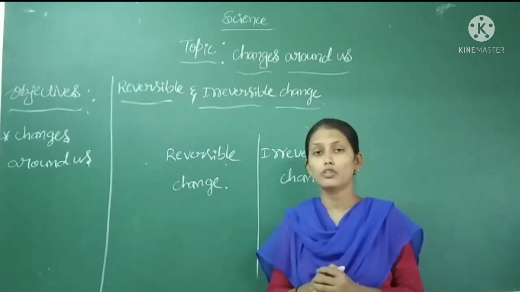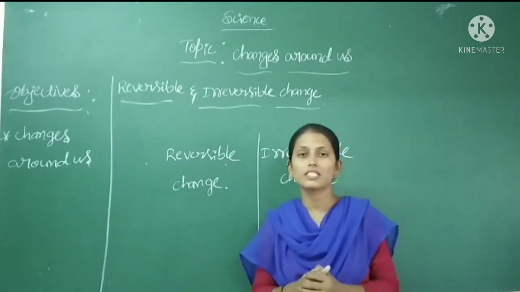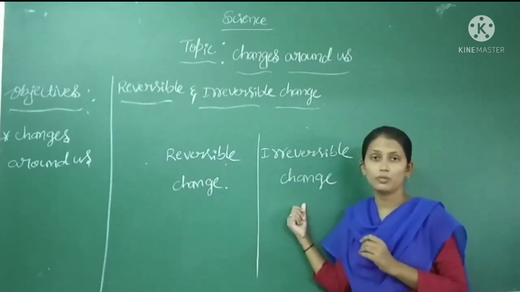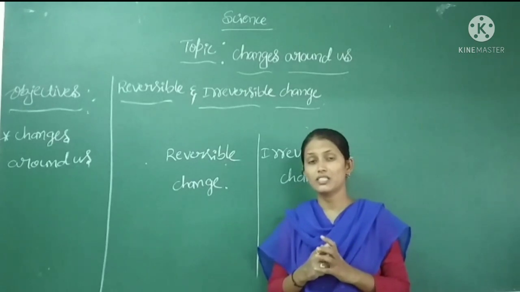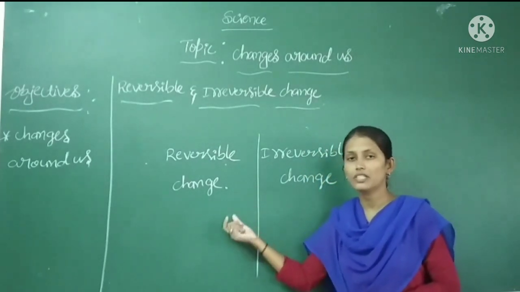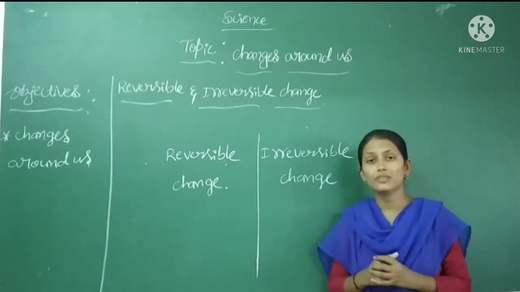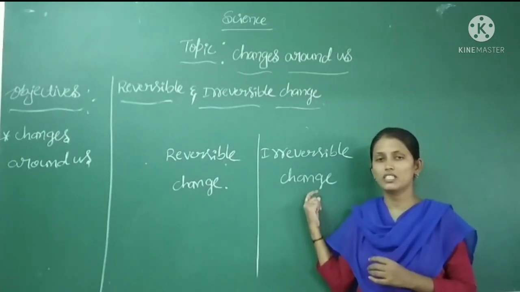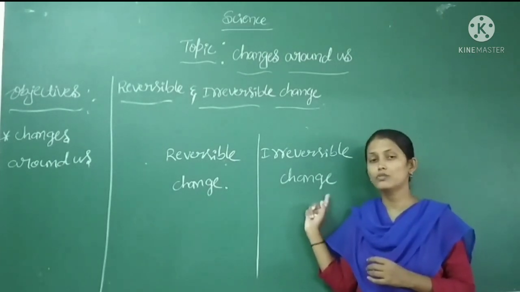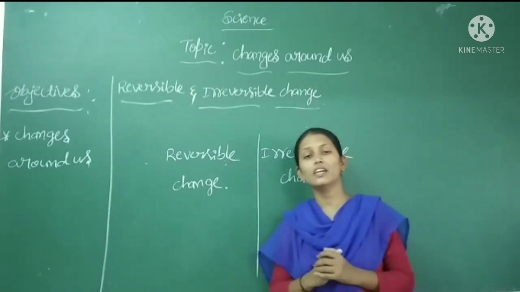Before going to the end of our session, once again we will recall what we have learned in the whole lesson. We have learned what is meant by reversible change and irreversible change. We have done a few activities, right? Through those activities, we have noticed reversible changes. During a reversible change, we can obtain the original substance, and during an irreversible change, we cannot obtain the original substance. During an irreversible change, new substances are formed, so we cannot obtain the original substance. Regarding this, you can learn more in the higher classes.